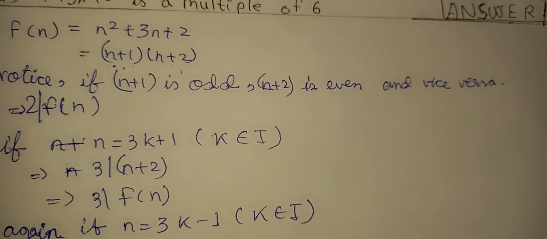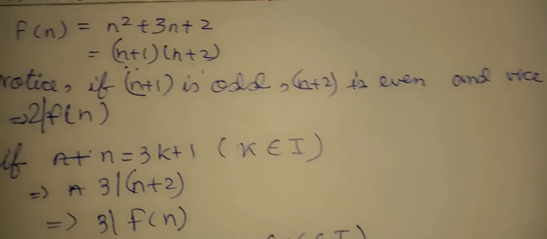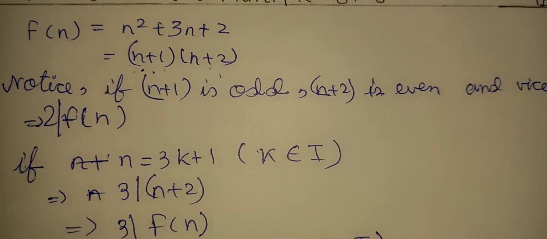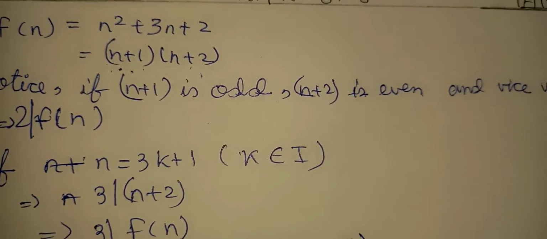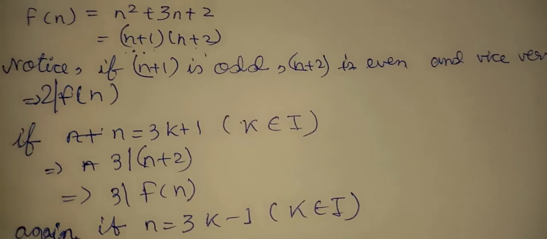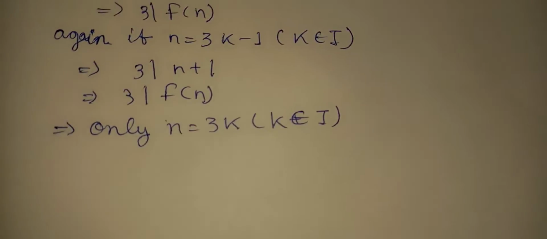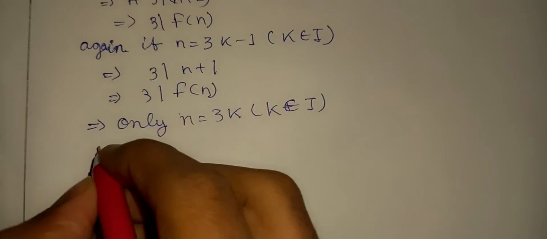Again, if we take another example, say 6, then n plus 1 is 7 and n plus 2 is 8. Therefore f(n) is 7 times 8, which is 56, and 3 does not divide 56. So only for n equals 3k does 3 not divide f(n), and therefore 6 does not divide f(n).